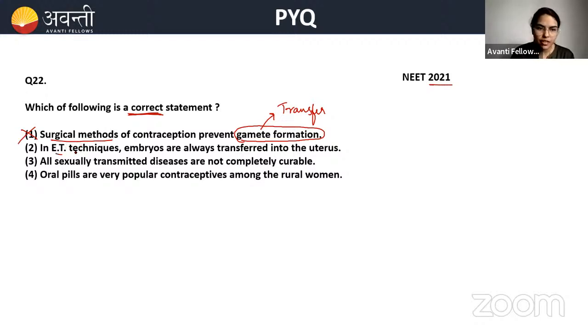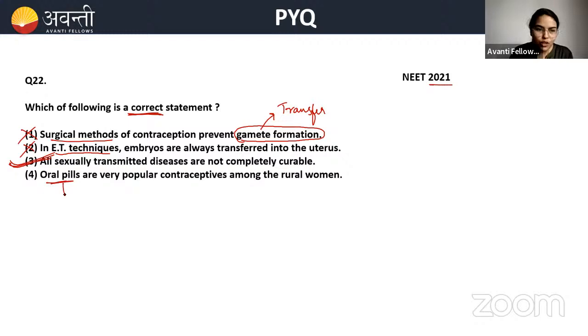In embryo transfer techniques, embryos are always transferred into the uterus. No, it might also be transferred into the fallopian tube. All sexually transmitted diseases are not completely curable. No, some are curable, some are not curable. Oral pills are very popular contraceptive among rural women.